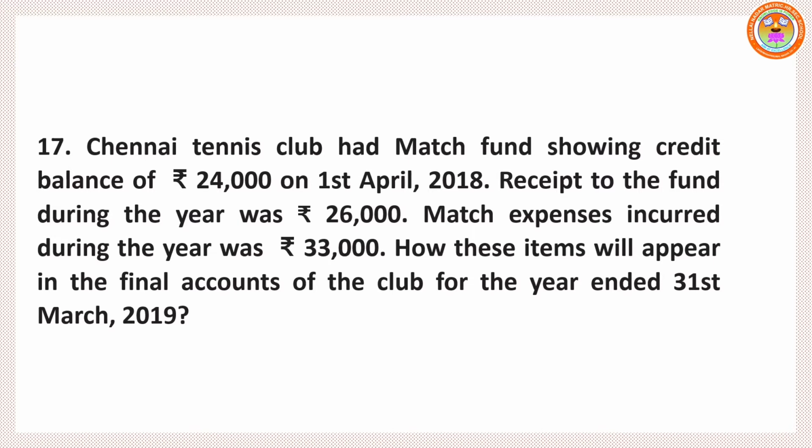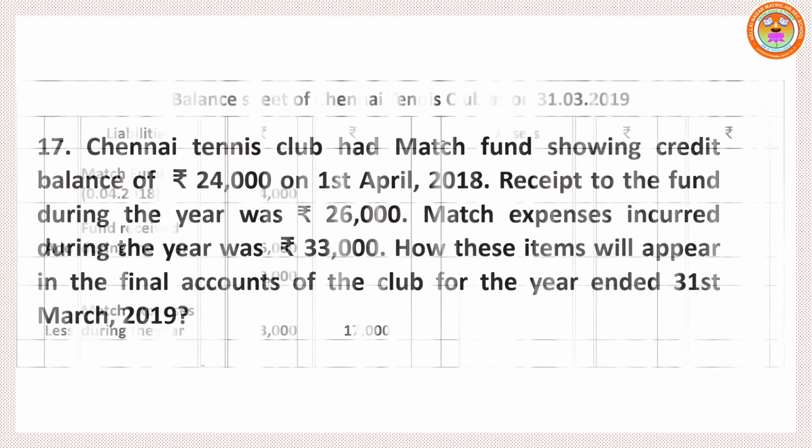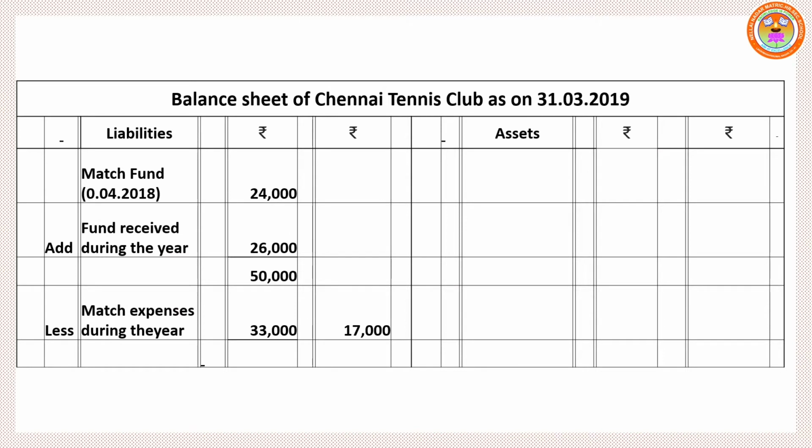So write the heading; we have to use both sides of our account notebook. In the center of the page, write the heading: Balance Sheet of Chennai Tennis Club as on 31st March 2019. Create asset side and liability side. So write the match fund opening balance 24,000. Again, during this year, we have received an amount of 26,000. This is increasing the match fund. This amount should be added along with the match fund.